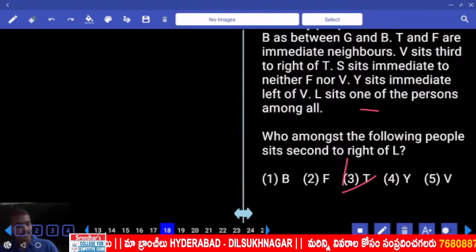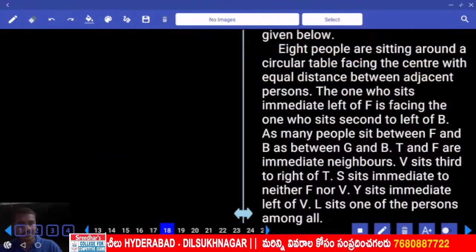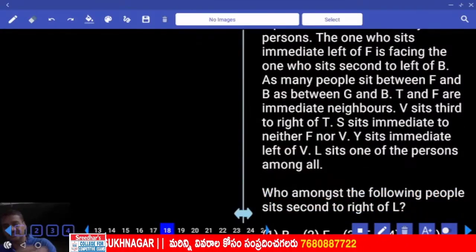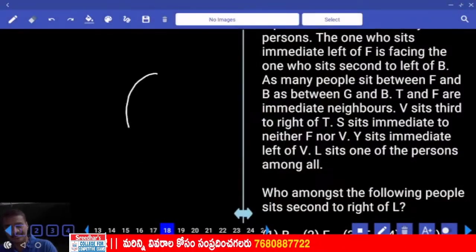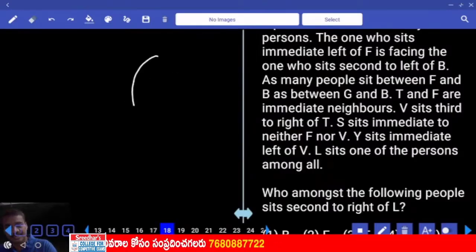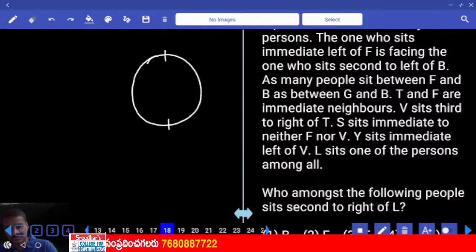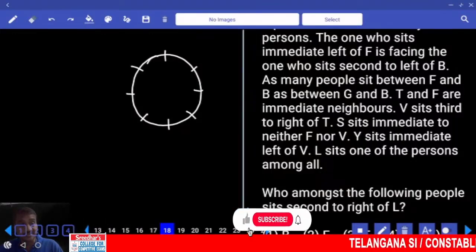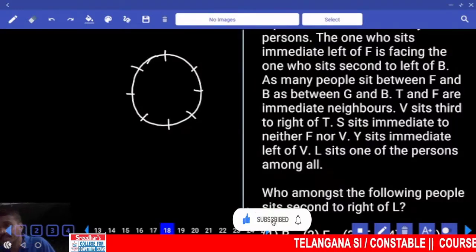Then the 18th one. Now in this question number 18, 8 people are seated around a circular table, facing the center. First or the second priority, and definitely first priority, 8 people. 1, 2, 3, 4, 5, 6, 7. Then, condition number 1. Now here the one who sits immediate left of F is facing the one who sits second to the left of B.